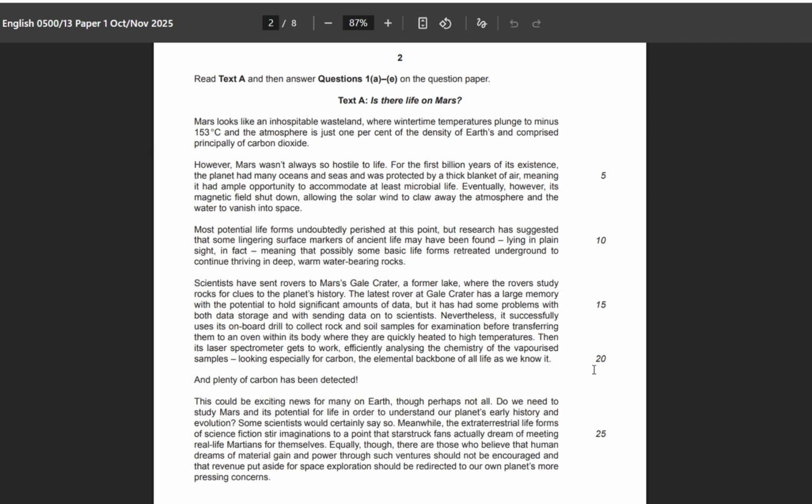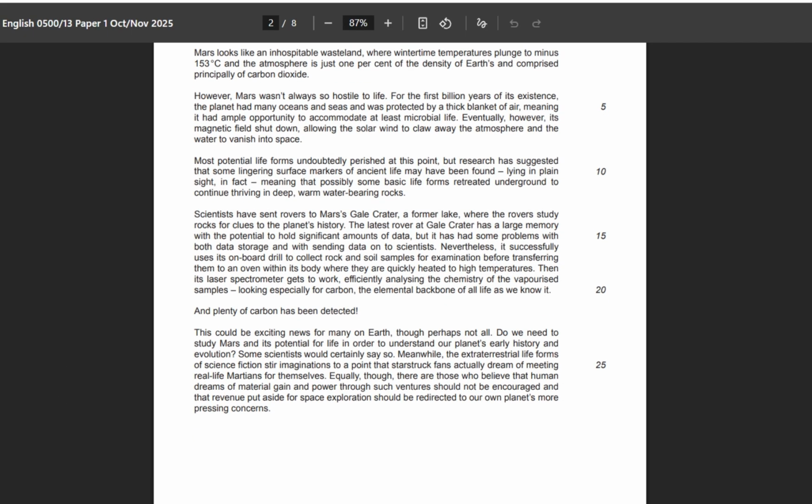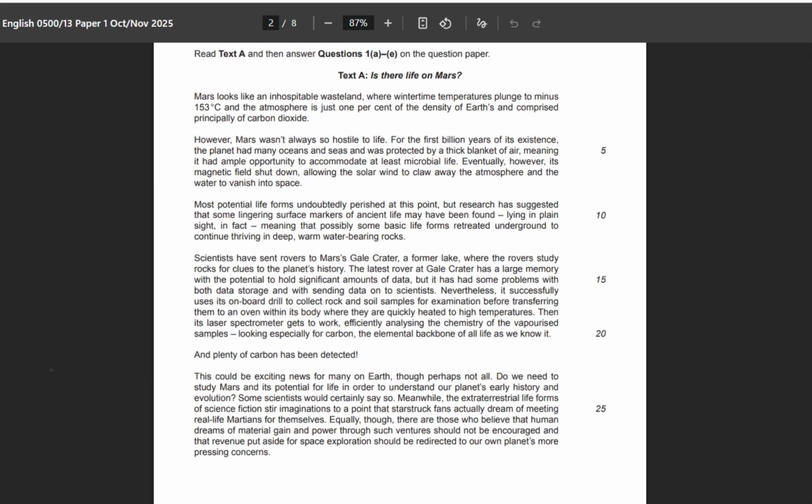There are no more difficult words here which I can find. Yes, here, the last paragraph, extraterrestrial life, it means aliens, right? And then do we have any other word? No, I don't think so. Yes, here, ventures. Ventures means some project, something new you're starting for the first time. Okay, now this one is easy.